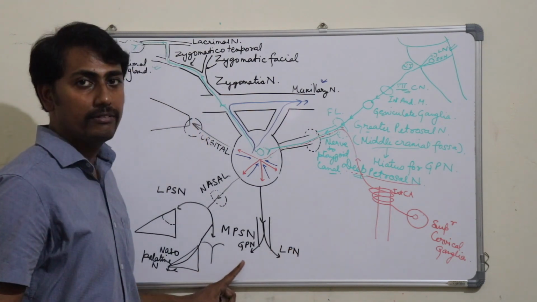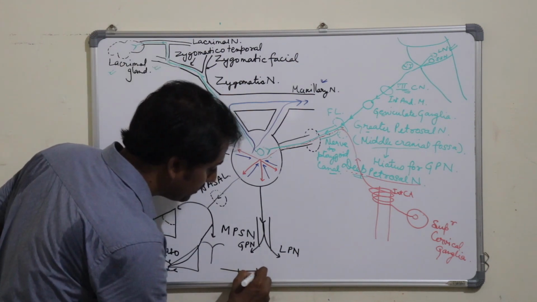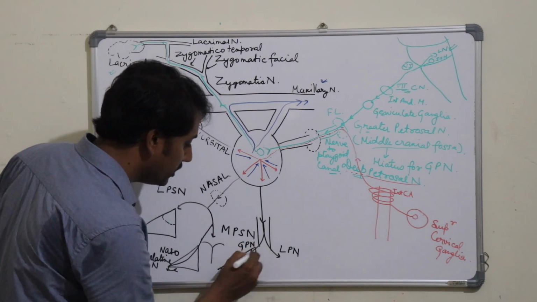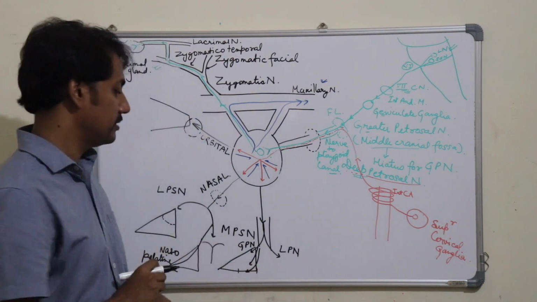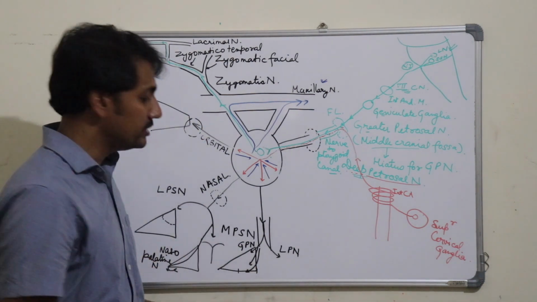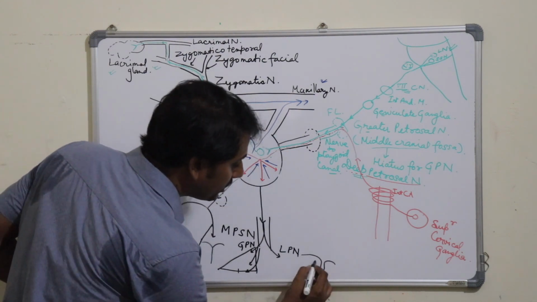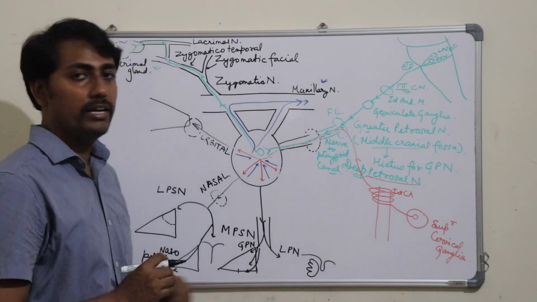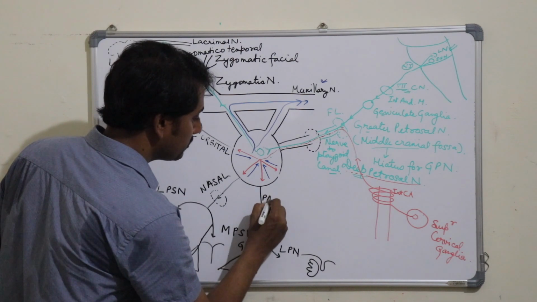The greater palatine nerve will supply the posterior part of the hard palate and some part, that is the posterior part of the nasal septum. The lesser palatine nerve will supply the soft palate and the tonsil present in the oral cavity. So these were the palatine branches.